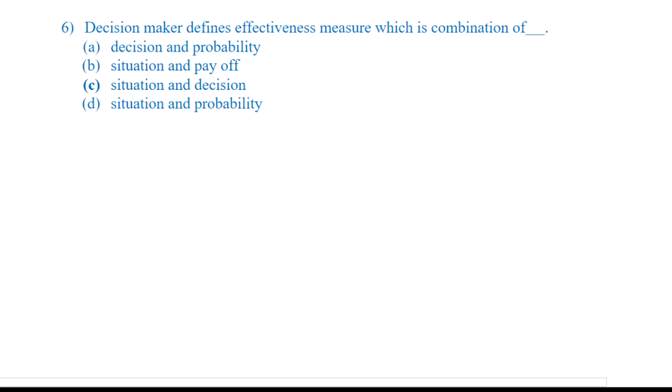I have to know the situation, and based on the situations I have to come to a decision. This is the role of the decision maker. Based on the situation, the best decision is to be taken. Fine. So option C is the right answer. Moving on to the next question.